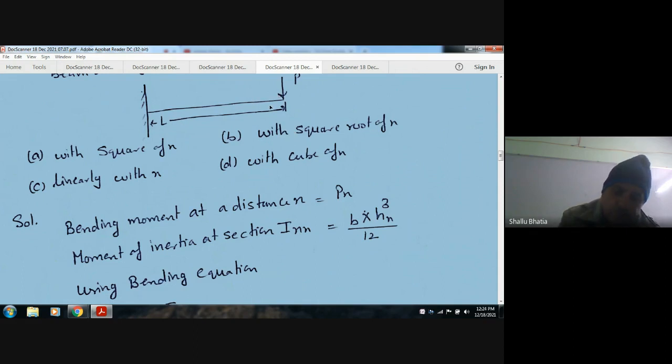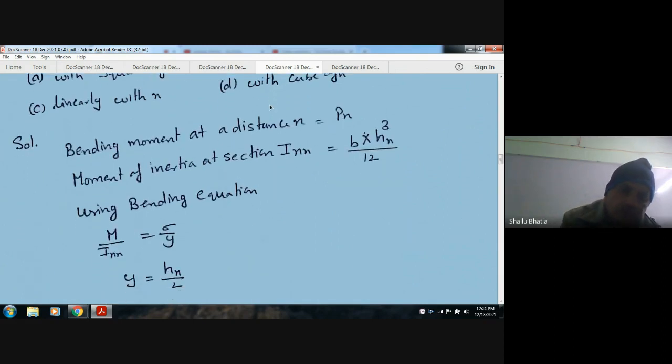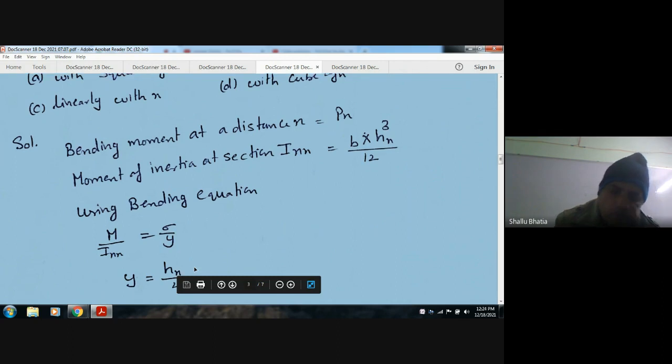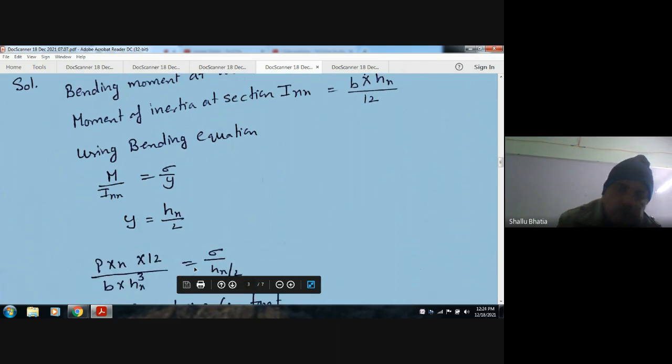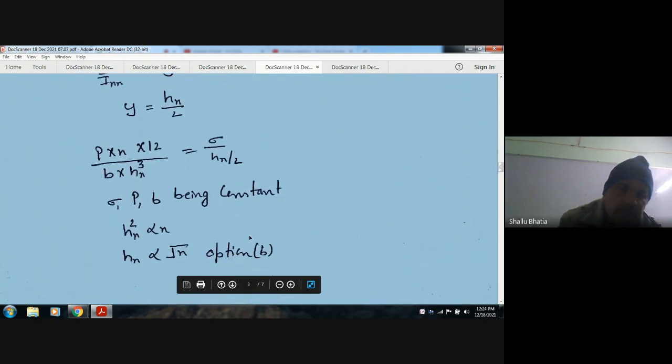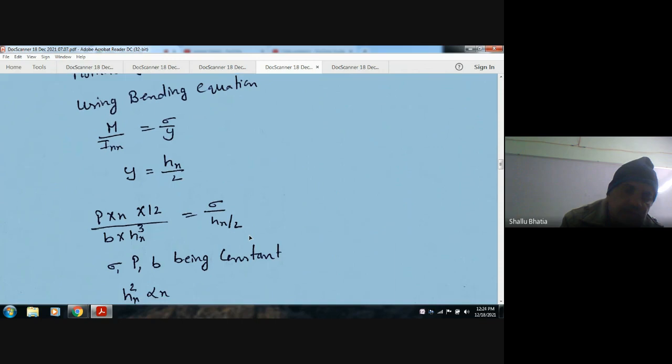Now y will be, because depth is hx at this section, y will be hx by 2. So putting the value of M, P x into 12 divided by I, b hx cube, sigma hx by 2, we can find out sigma.